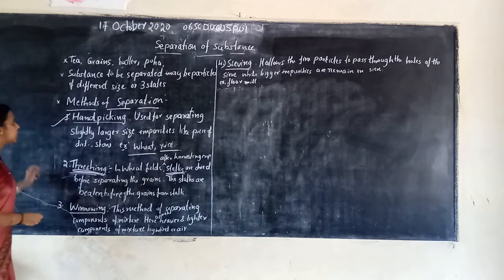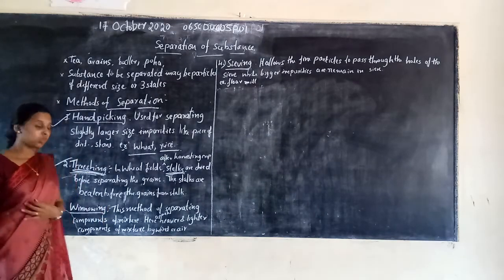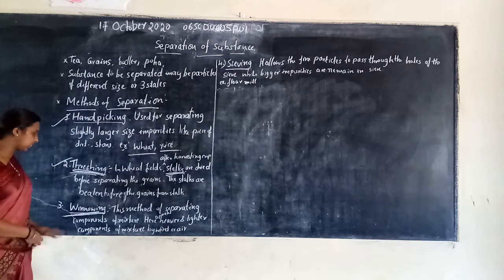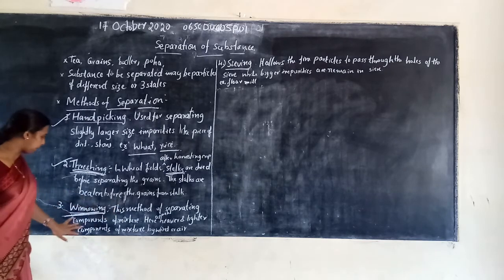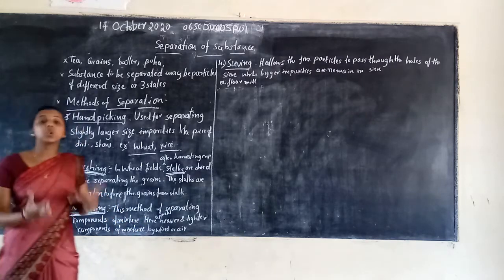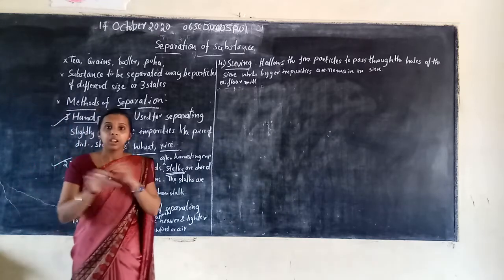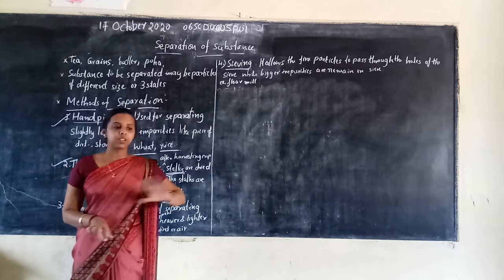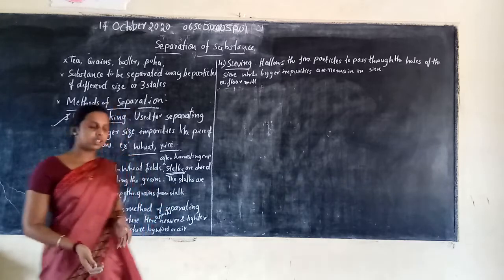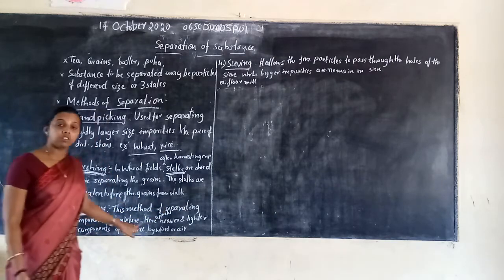The previous method is over. What is the next method? Winnowing. What is winnowing? This is a method of separating the components of a mixture. If we take any mixture of substances, we separate them by heavier size, small size, big size, longer size, etc. So the winnowing method is used for separating the components of a mixture.